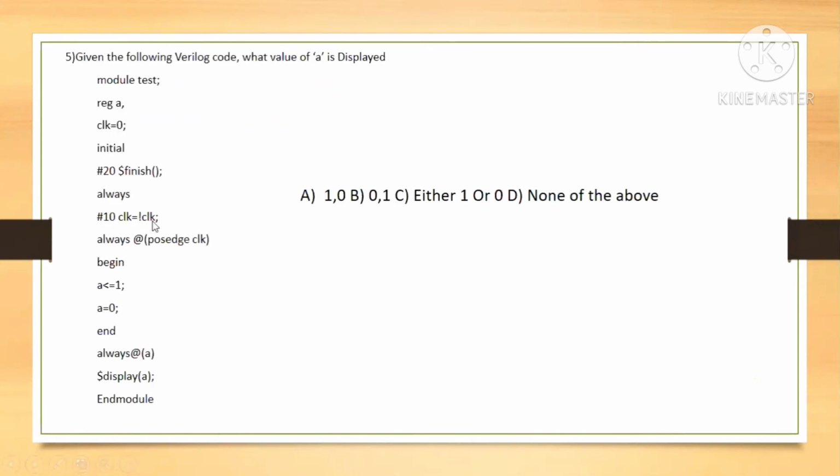What does this mean? It is clock generation, with a time period of 20 nanoseconds, 10 plus 10. Always at the positive edge of the clock begin A equal to 1, A equal to 0, end. And always display A, end module. Can you explain what the answer is?